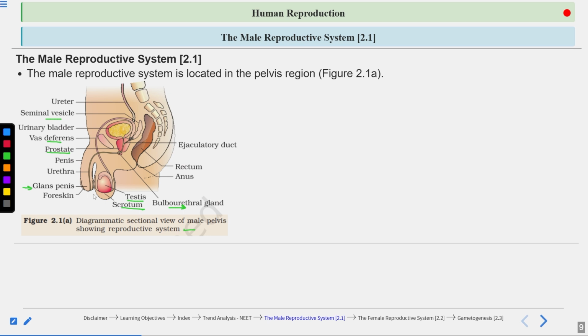You can see glans penis, which is basically the head of the penis, and this glans penis is covered by the foreskin, which is nothing but a loose fold of the skin. Penis is the external genitalia. It is the copulatory organ. It helps to transfer the sperm into the female genital tract. You can see the ejaculatory duct here also. Rectum and anus are a part of the digestive system. So we will understand all of these parts of the male reproductive system.